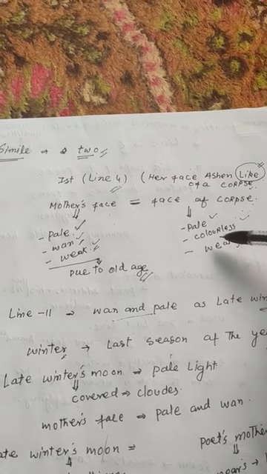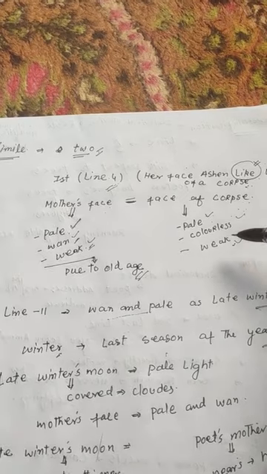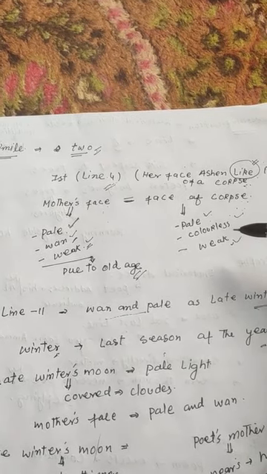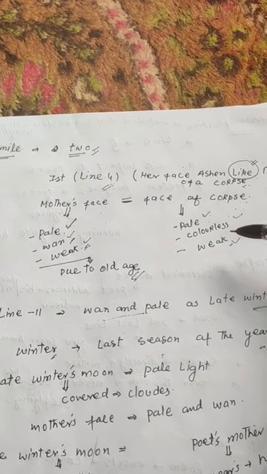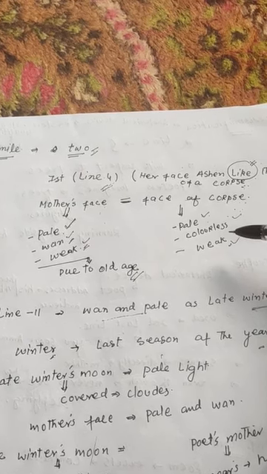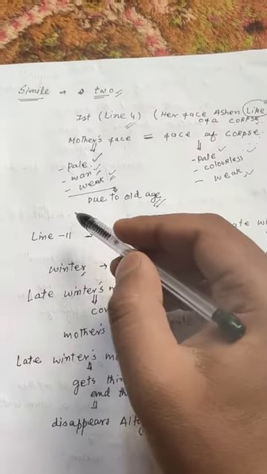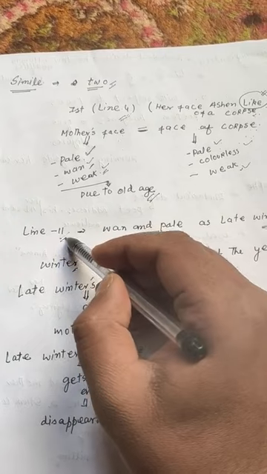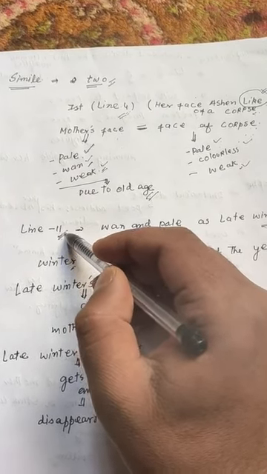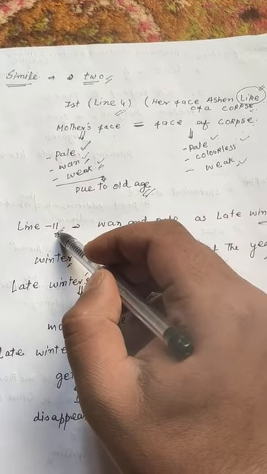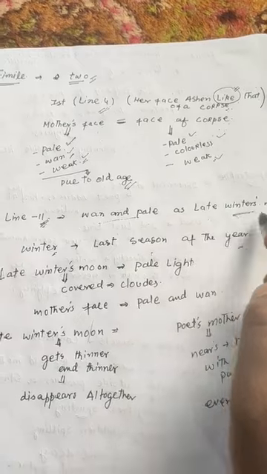I would write the explanation of the simile as: the poet compares her mother's face with that of a corpse. As the face of a corpse looks ashen and pale, her mother's face looks wan and pale. This is the explanation of the first simile. Now moving ahead, the second simile, which is used by the poet Kamala Das in line 11, reads, wan and pale as late winter's moon.